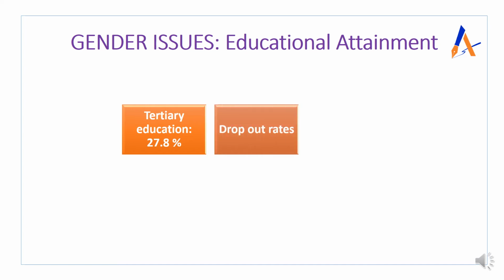The dropout rate in India is very high among girls. From the distance point of view, the schools are at faraway places. Also, with respect to infrastructure, toilets are fewer, and not only that, parents have safety and security concerns related to girls traveling to faraway places. That's why we have higher dropout rates.